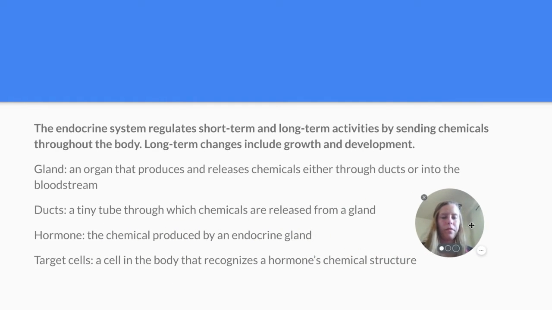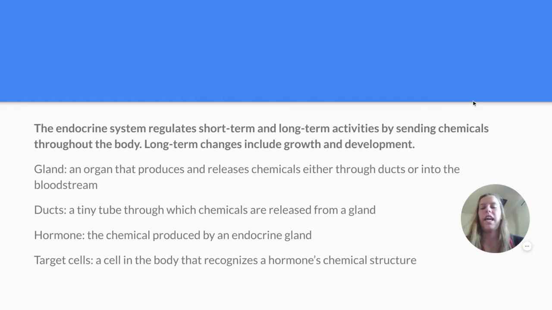So a gland is an organ that produces and releases chemicals either through ducts or into the bloodstream. Ducts are tiny tubes through which chemicals are released from a gland. We already talked about hormones a little bit, but those are the chemicals produced by an endocrine gland. Target cells are cells in the body that recognize a hormone's chemical structure.